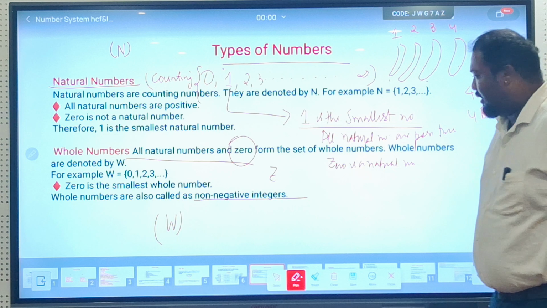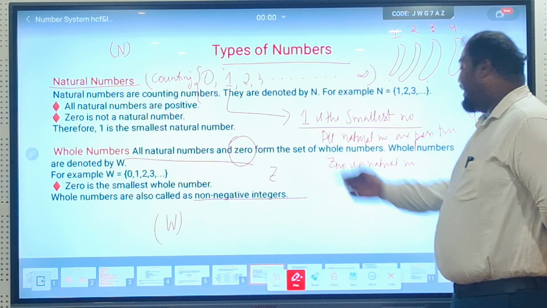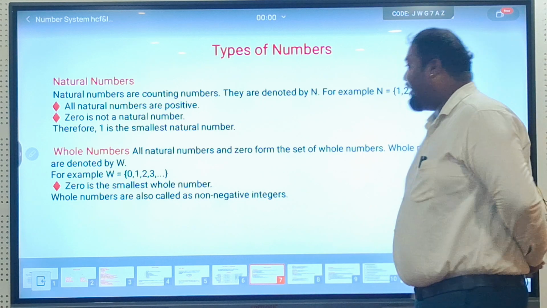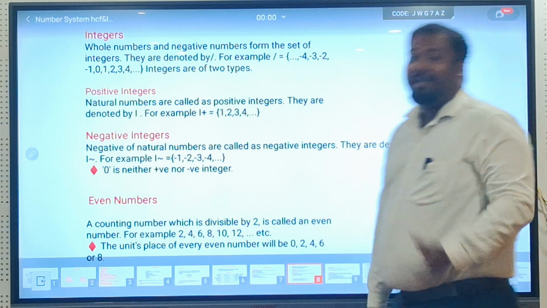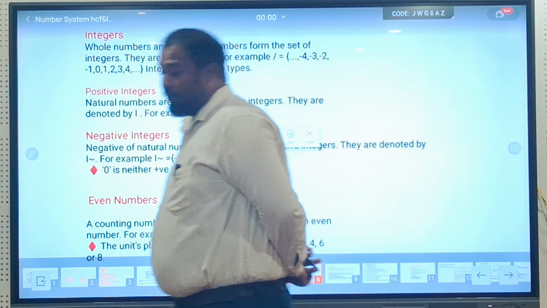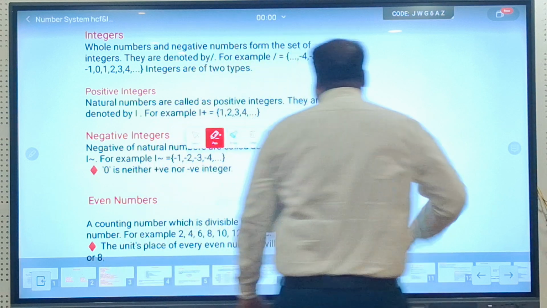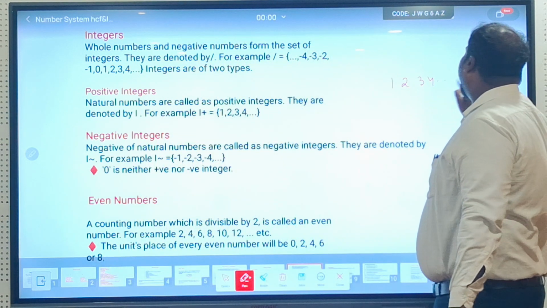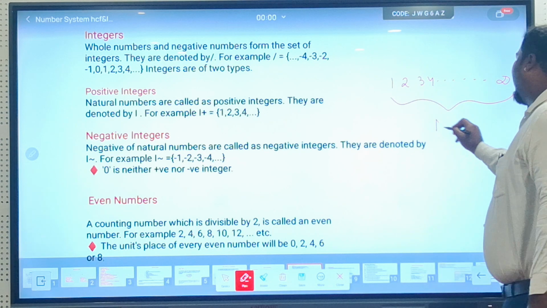Alright. Now, let's see what are integers. If we talk about integers, we have all the negative numbers, whole number that is 0, and counting numbers. See, if I write 1, 2, 3, 4 up to infinity, you will say this is the set of natural numbers.